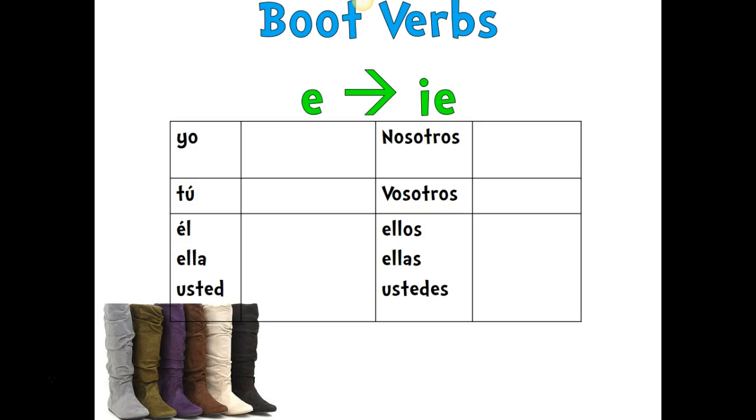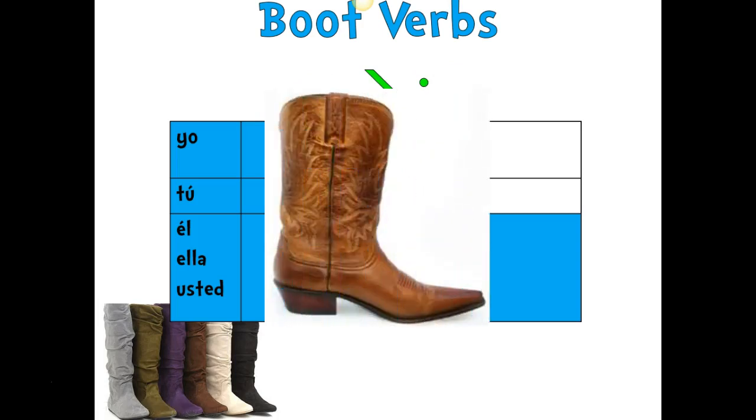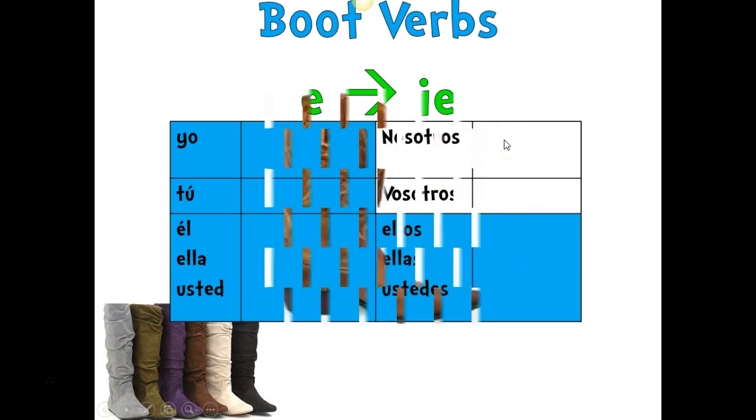The reason they are called boot verbs is because we only make this spelling change, where we take the E and change it to IE, in the yo, tú, él, usted, and ellos, ellas, and ustedes forms. We do not make this spelling change in the nosotros form. That is why they're called boot verbs, because it forms a boot on this chart. So we make these spelling changes everywhere that's highlighted blue. We just treat it as a normal verb in the nosotros form.